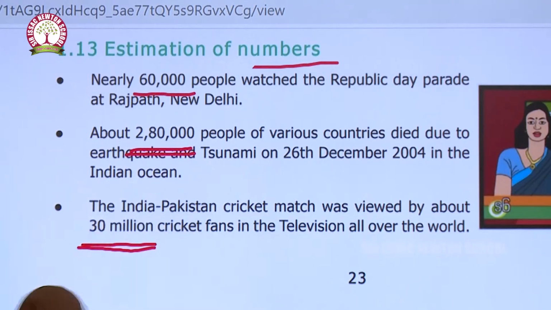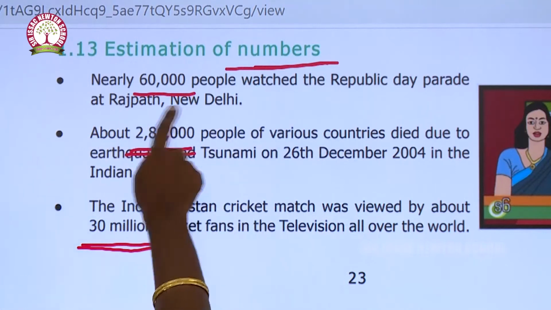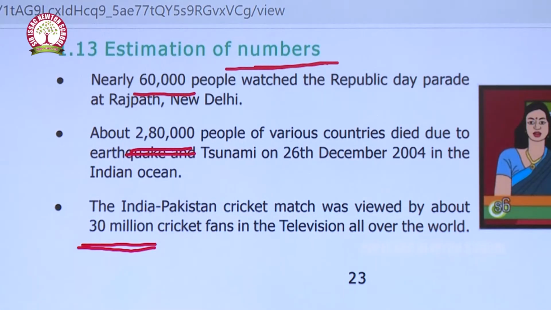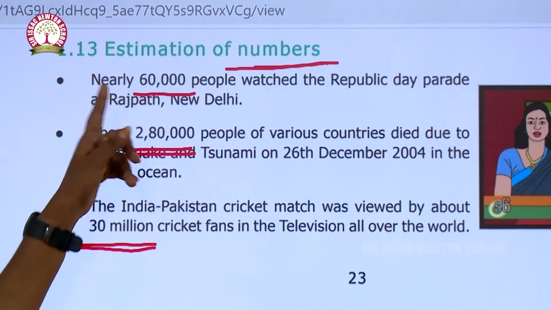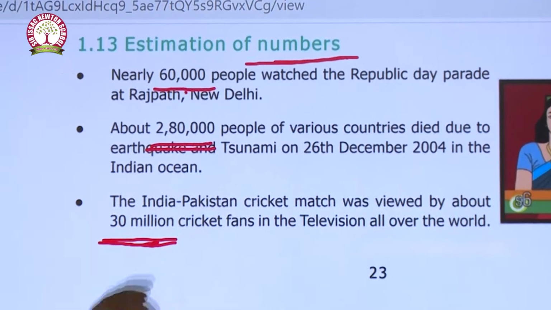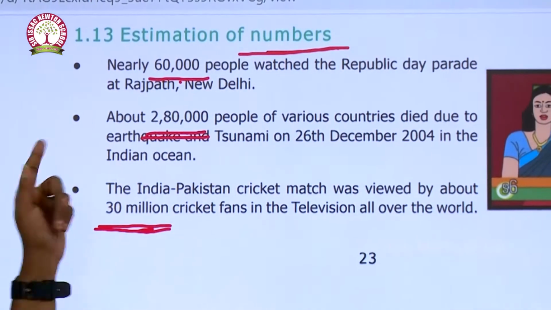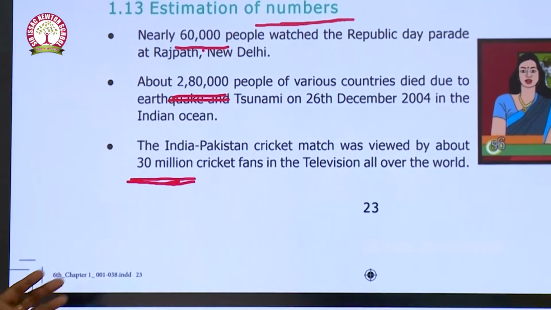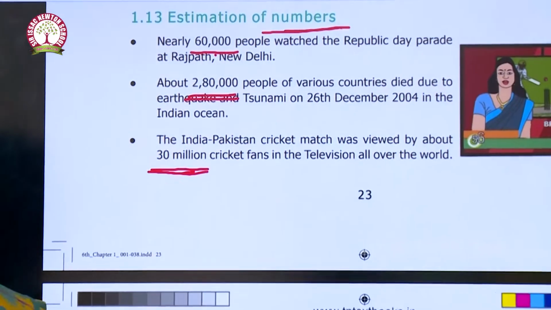From all this news, what are you getting? What is the main thing according to your lesson? We are going to look at the numbers mentioned in this news. In the first news, we have 60,000, in the second news the number is 2,80,000, and in the third news the number is 30 million. So, what is the relation between these numbers and estimation? Can you tell me?